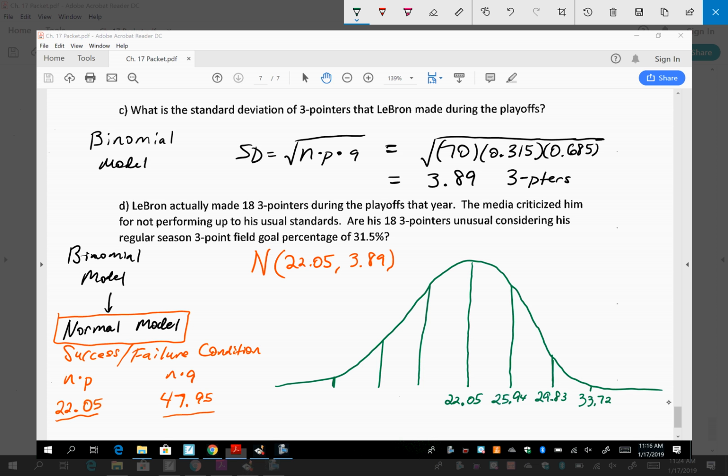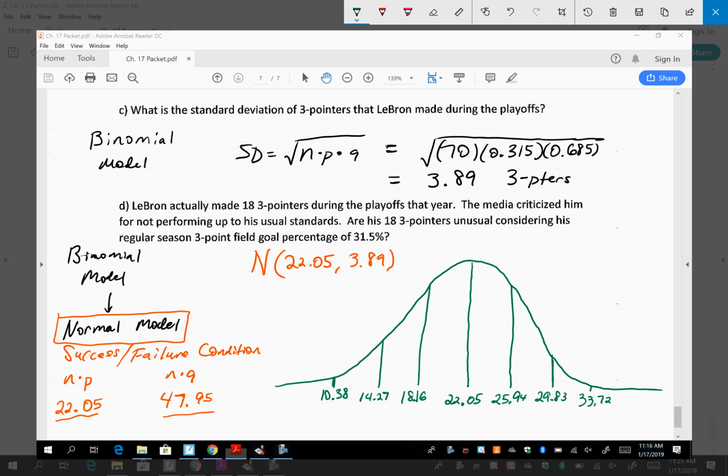So take 22.05 and subtract 3.89. 18.16? Okay. 14.7. There we go. Last one. 10.38. All right, and so now we ask the question. He made how many? For real, how many did he make?